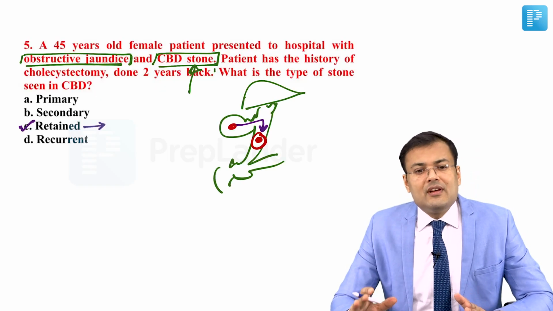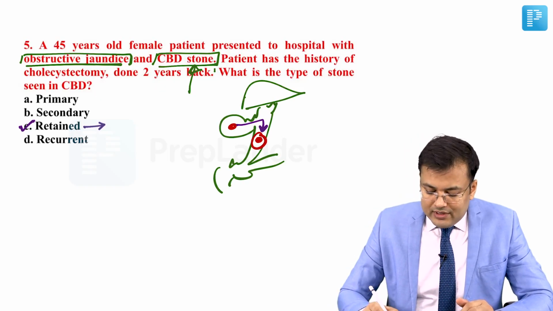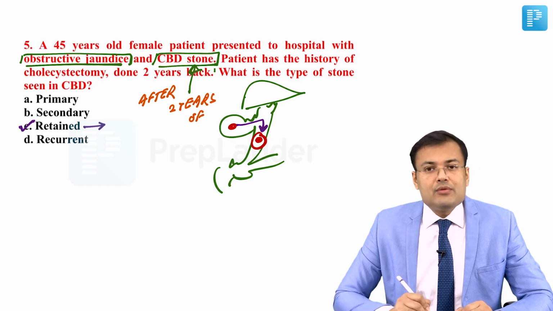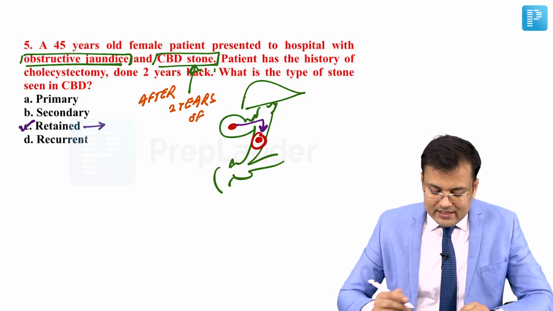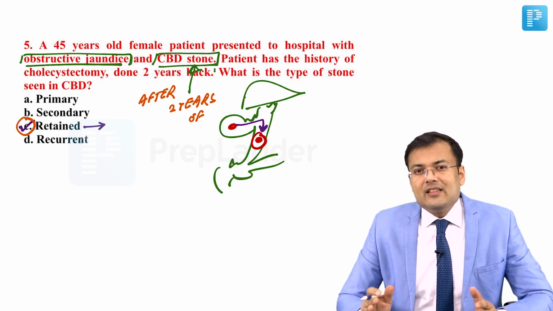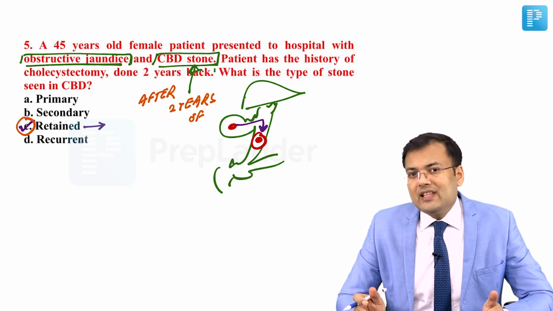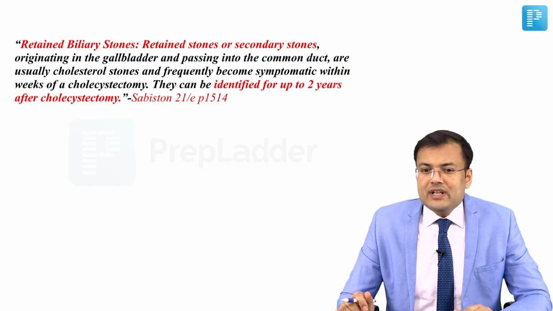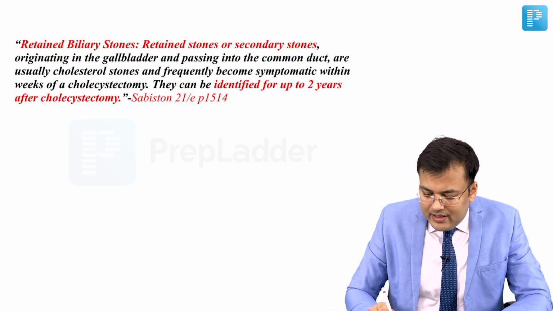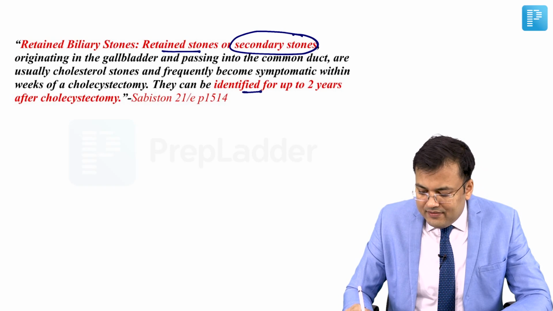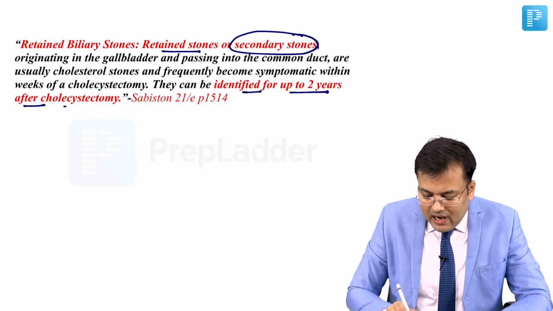So if you see the question, it's a retained stone. And suppose in the question it is mentioned that the stone was detected after 2 years of cholecystectomy. So if it's more than 2 years, in that case, what's the correct answer? It's recurrent. So the language of the question says that the correct answer for this question is C, that's the retained CBD stone. See the literature also, what is mentioned in Sabiston related to retained CBD stone or biliary stones. Retained stones, also known as secondary stones, are generally identified for up to 2 years after cholecystectomy.